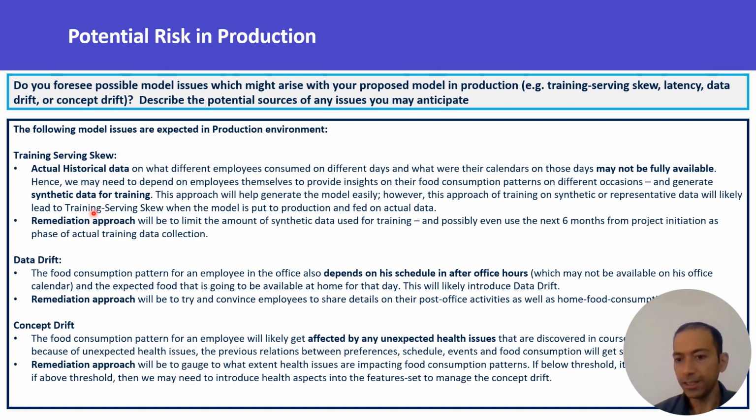How can we remediate it? If we really observe that the training serving skew is there, then we could use the next 6 months of data for training, and we could eliminate the synthetic data which we earlier used because that's creating problems. The next 6 months of data we could use for retraining the system. So this will delay the actual production deployment, but that's what we will have to do if we observe that the training serving skew is there.